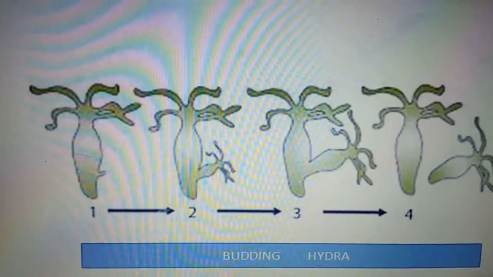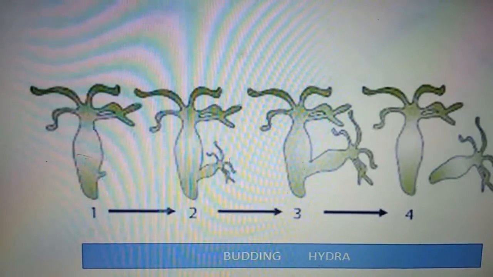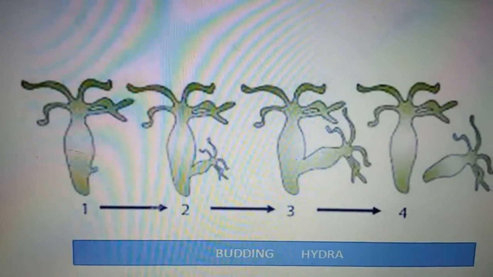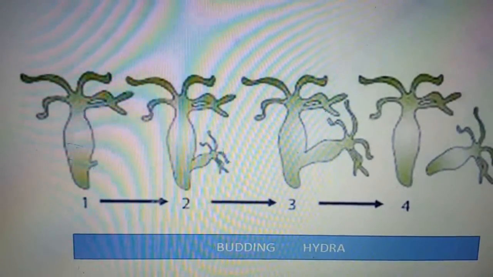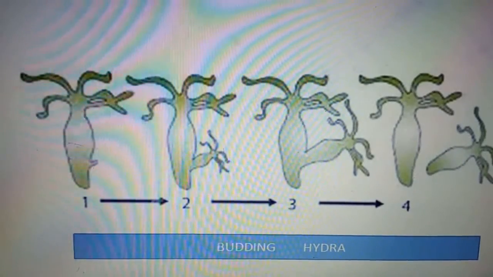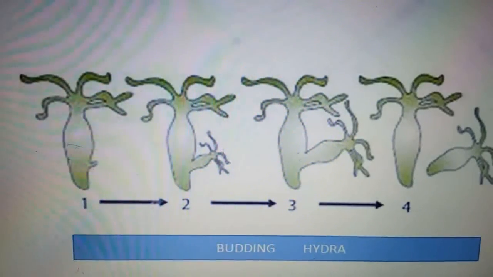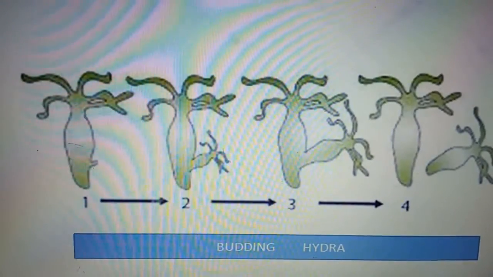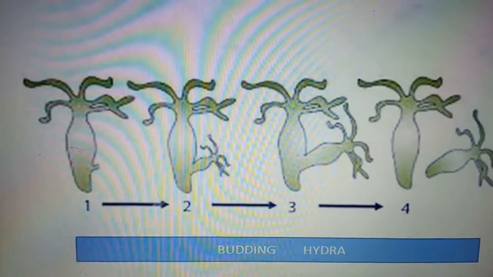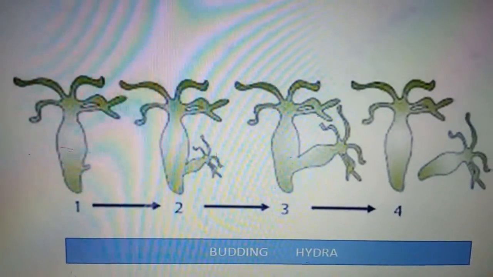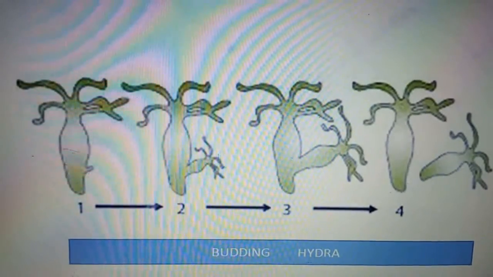Now I would like to let you know about clones also, and the cloning which was done on 5th July 1996, when scientists successfully cloned a sheep called Dolly. She was born on 5th July 1996 and was the first mammal to be cloned. When we say cloning, it is the production of an exact copy of a cell, any other living part, or a complete organism.